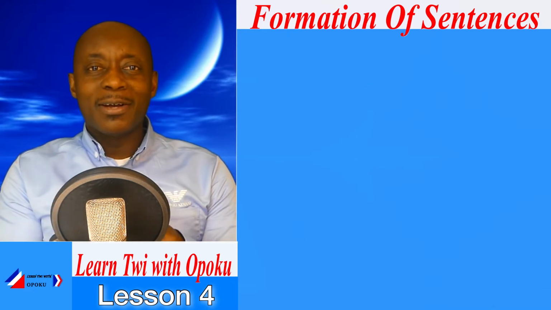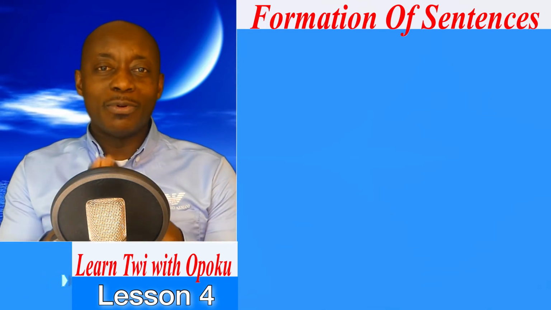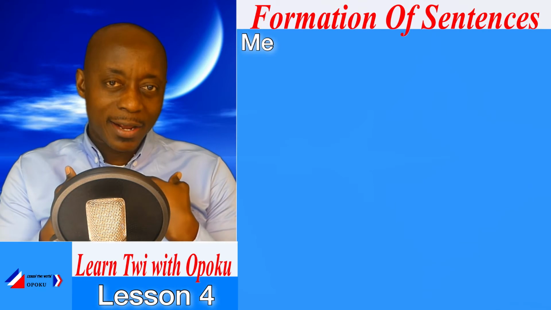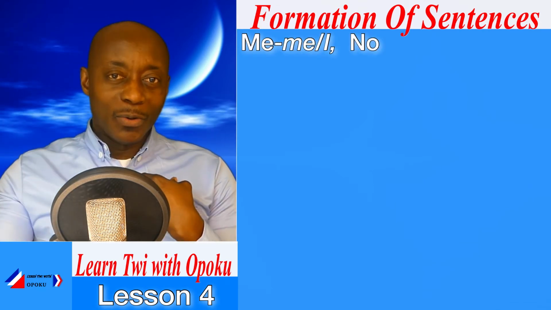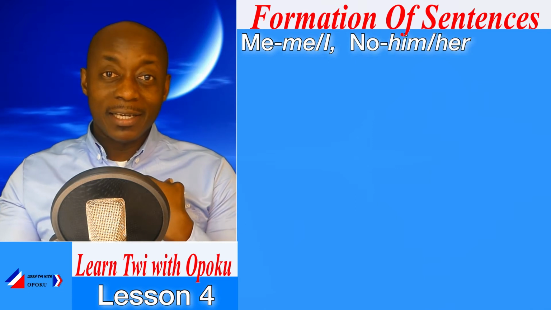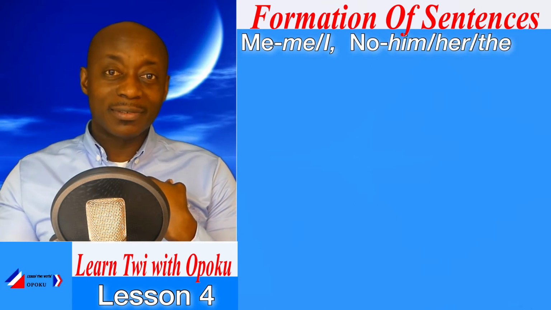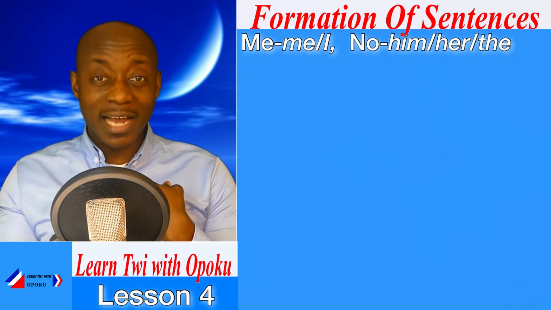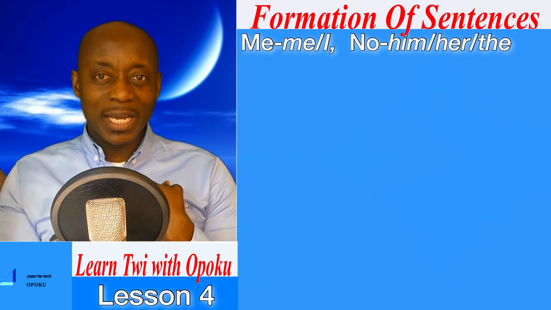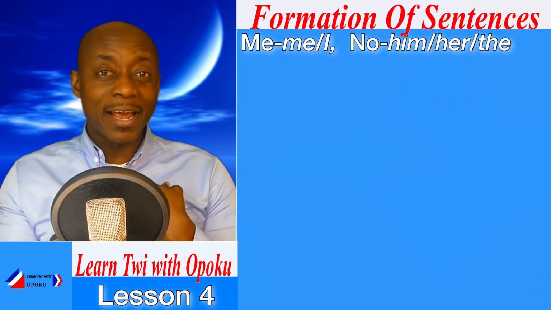Very good. Well, let's get our pronouns ready. The pronouns are me, which means me or I; no, which means him or her, which also means the. It is the definite article, no. So it has two uses: him or her, and then the.